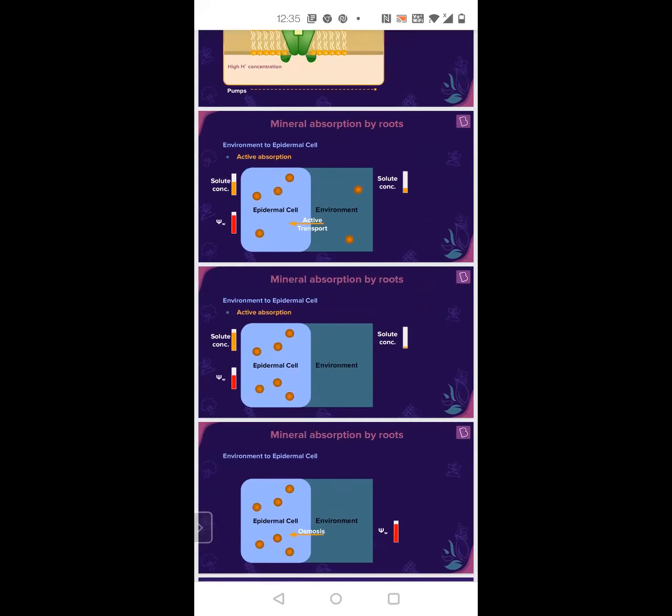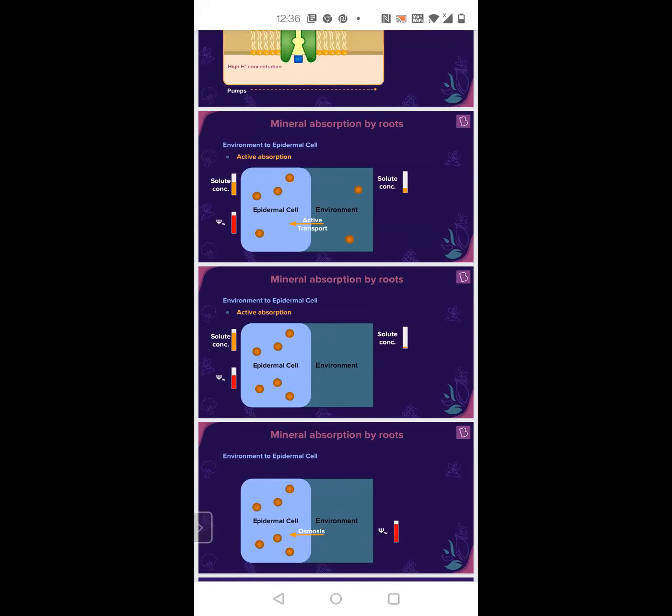Okay, now till now, we were only talking about the solute particles moving. We did not speak about water molecules moving. But in the case of soil also, there is water, correct? And this water has to move from the environment to the epidermal cells. Yes or no? Now, why does the water move? That is the next question.